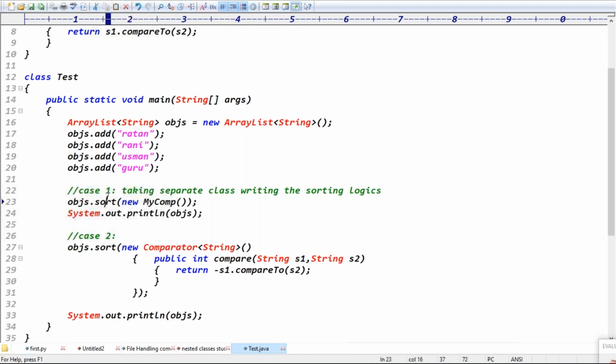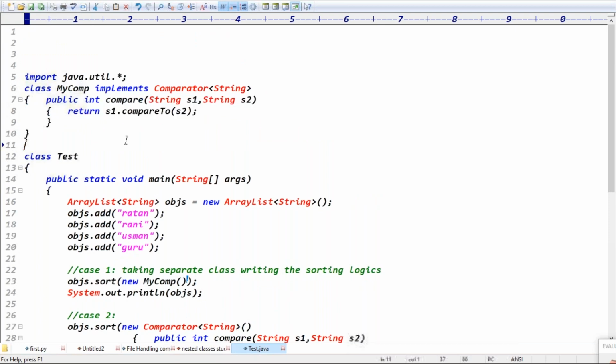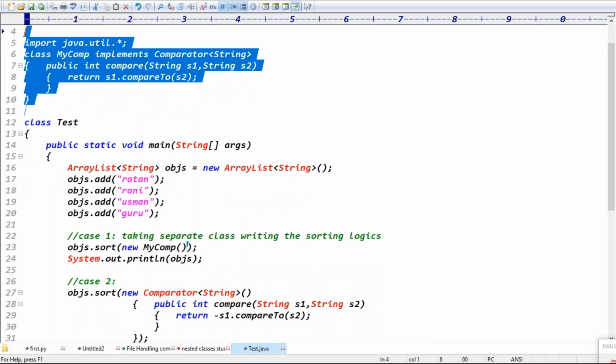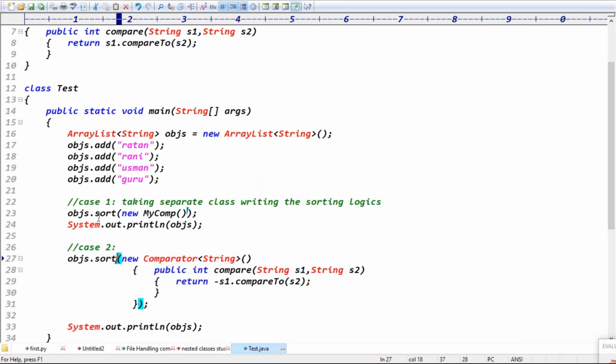So simply you are doing the sorting operation. Guys, sort is expecting which object? A comparator object, and comparator is an interface. In the first case you take a separate class and pass the object here, without an anonymous inner class. To overcome this, there is no need to take a separate class, because you write the sorting logic only one time here itself. Which one is recommended? A separate class, or an anonymous class? Anonymous class, right? Exactly.